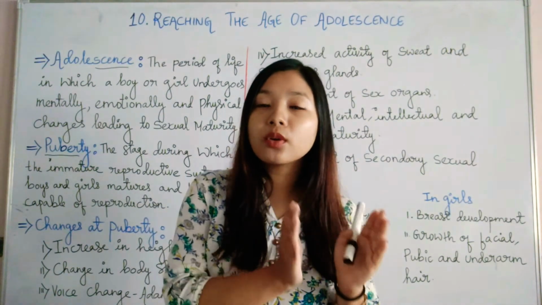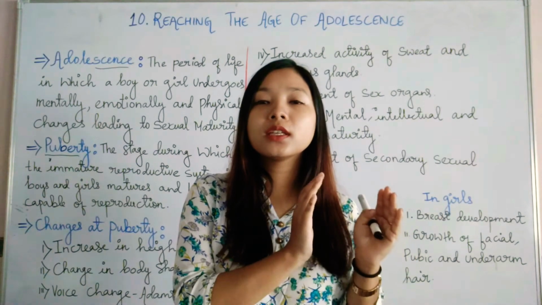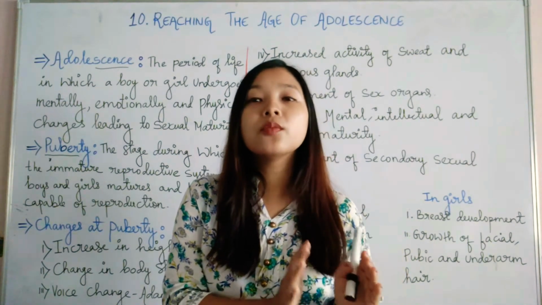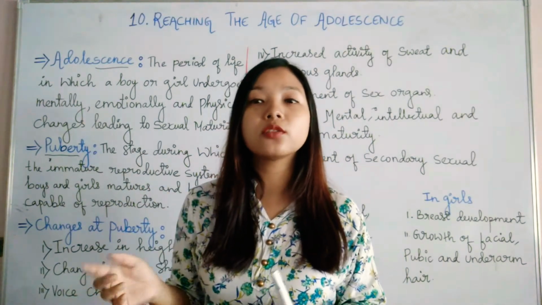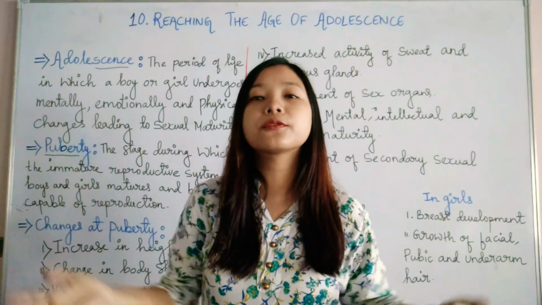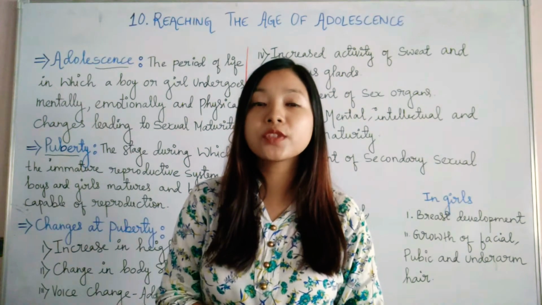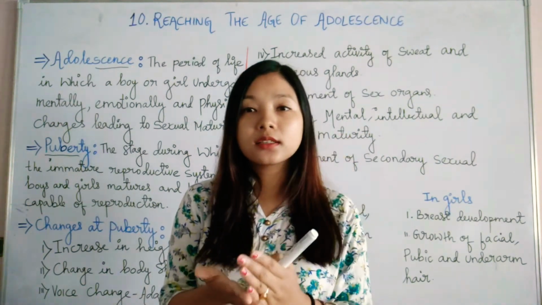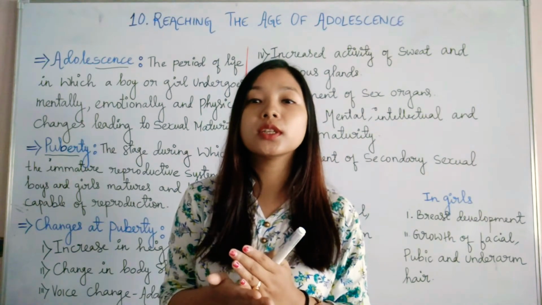So puberty only deals with physical changes that take place in a boy or a girl. But when we say adolescence, it includes the whole sphere, various aspects of change like physical as well as social, psychological, emotional, all.